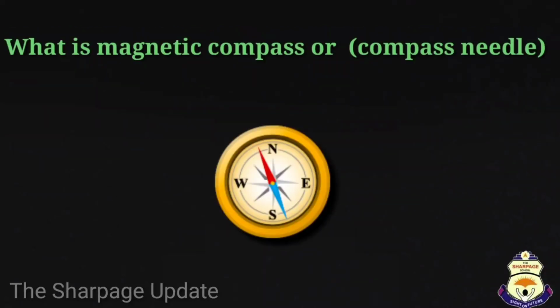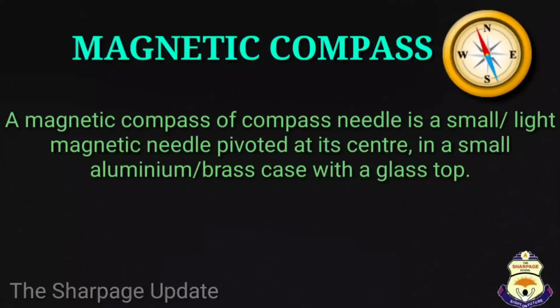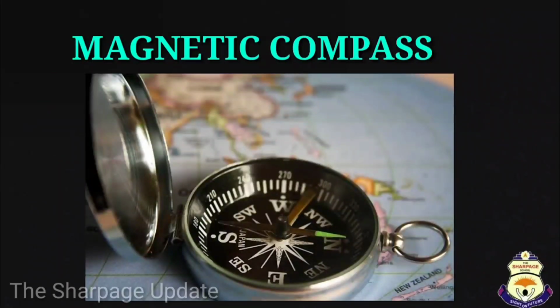Now, what is magnetic compass or compass needle? Dear students, a magnetic compass or compass needle is a small, or we can say light, magnetic needle that is pivoted at its center in a small aluminum or brass case with a glass top. The pointed and painted end of the pointer indicates the north direction, as you can see in this figure.